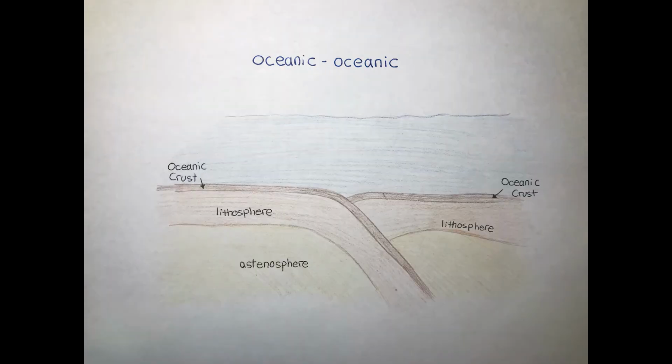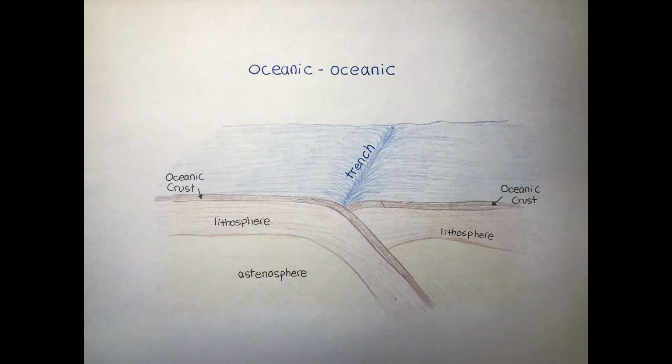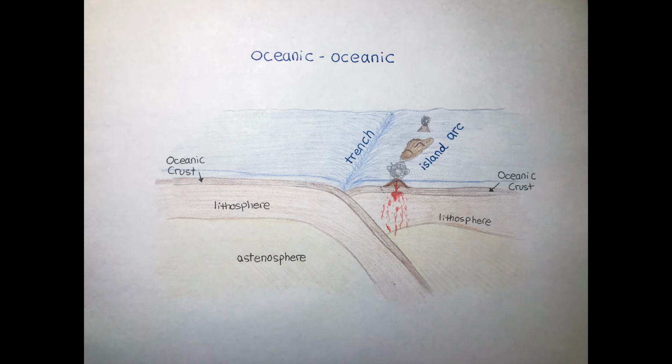At oceanic-oceanic convergent margins, one oceanic plate is subducted under the other. The subduction causes the formation of a trench and volcanic island arcs parallel to the trenches. These volcanic island arcs are formed by volcanic eruptions on the ocean floor that eventually rise above sea level. The Mariana Islands off the coast of the Philippines formed in this way.